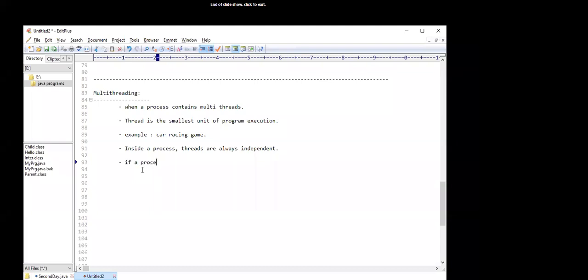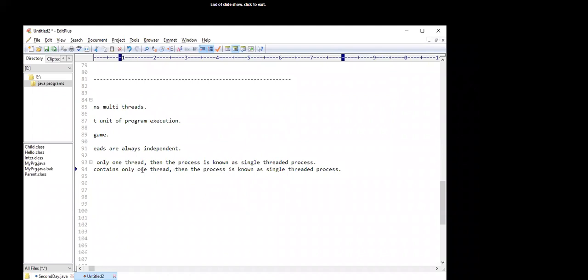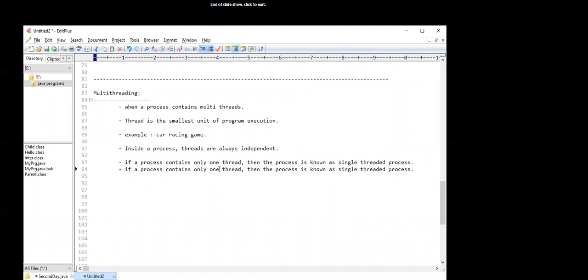If a process contains only one thread, then the process is known as single threaded. And if a process contains multiple threads, then the process is known as a multi-threaded process.